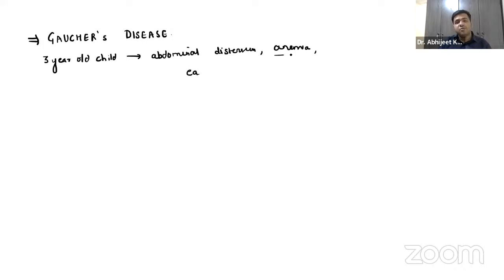Early anemia means the low blood count, the RBC count. The abdomen is distended, right? There is early bruisability and bone pain.